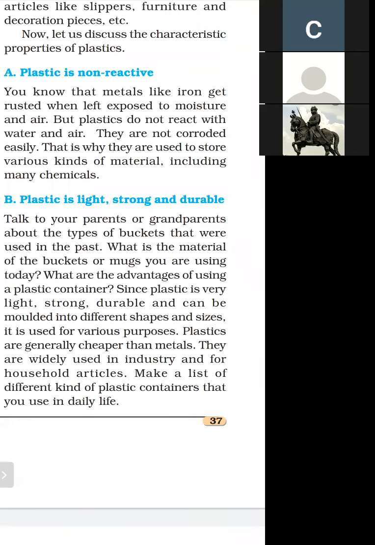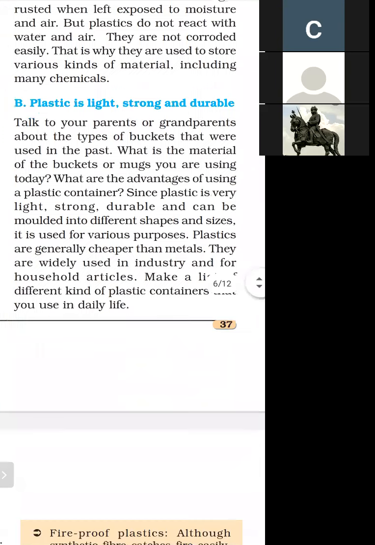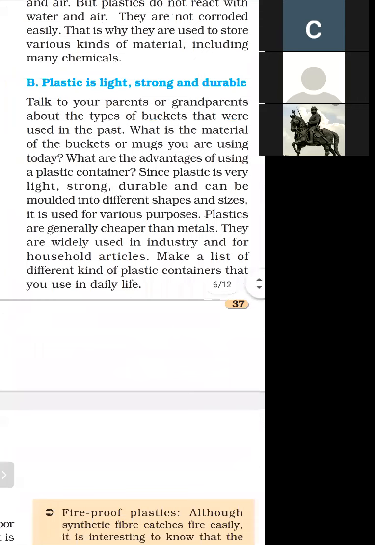We use plastic for different purposes because it is very light, very strong and very durable. Plastic is widely used in industries as well as in household articles. So we can find different kinds of plastic containers that we use in daily life. And what is the next property?